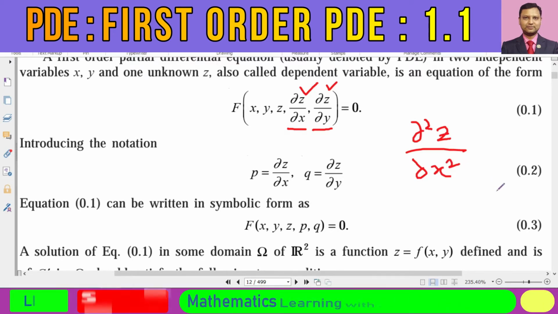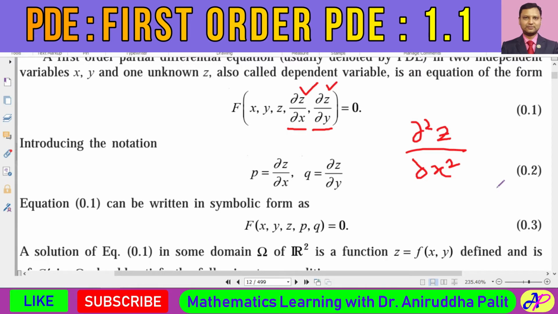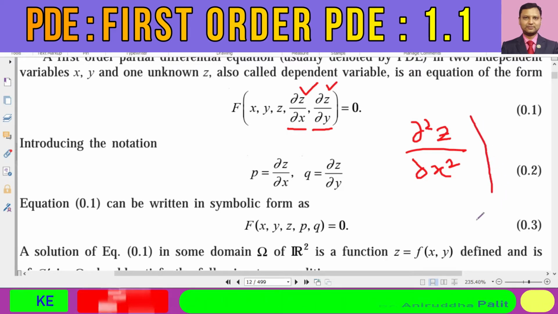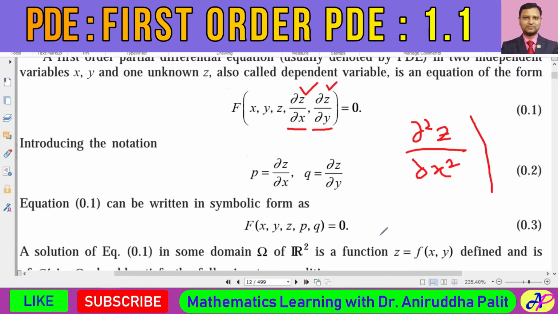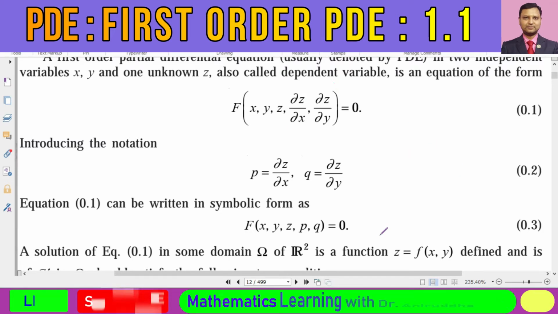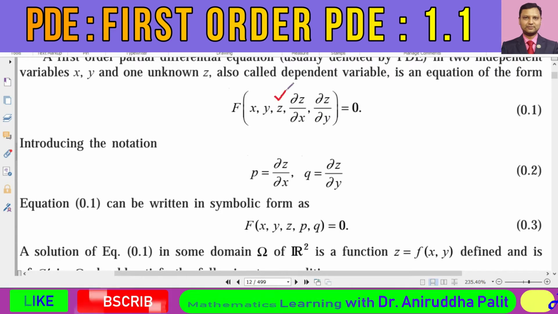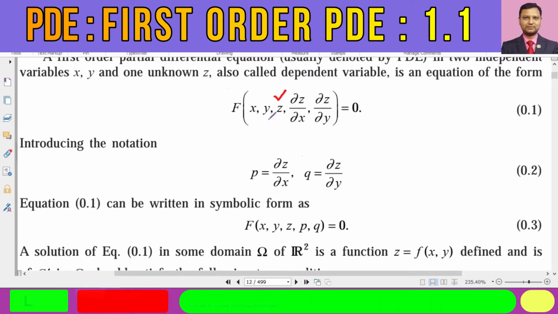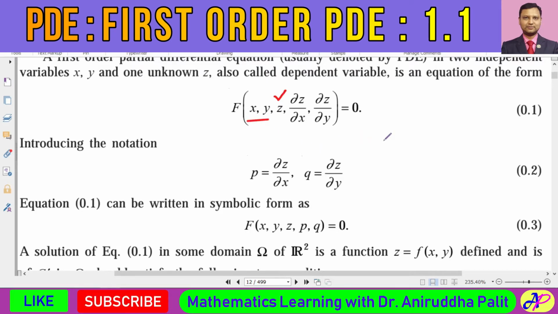So those kind of differential equations having second order partial derivative will be called second order partial differential equations. Okay. Over here, we shall try to restrict the discussion involving only a single dependent variable z, and two independent variables x and y.